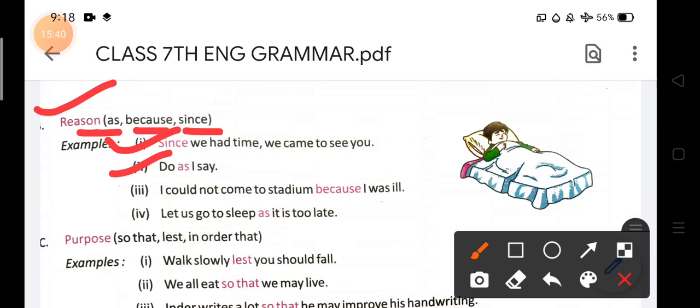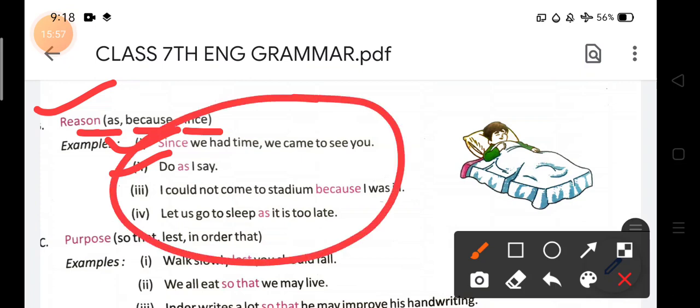Next, let us go to sleep as it is too late. Let us go to sleep. आओ हम सोने चलें. As it is too late. क्योंकि already क्या हो गया? Too late. So these are the reasons through the examples, and you have found out that all these conjunctions are subordinating conjunctions that always tell reason. Okay, good.